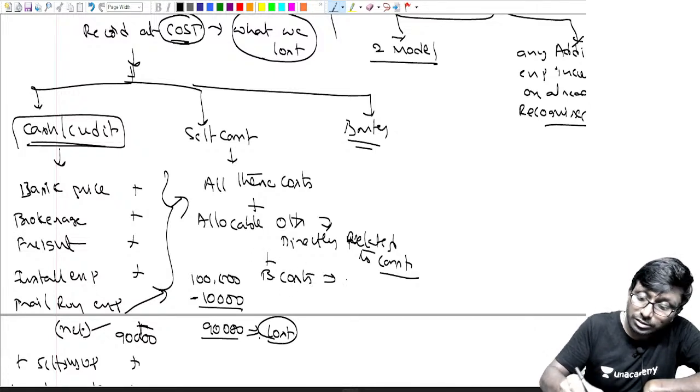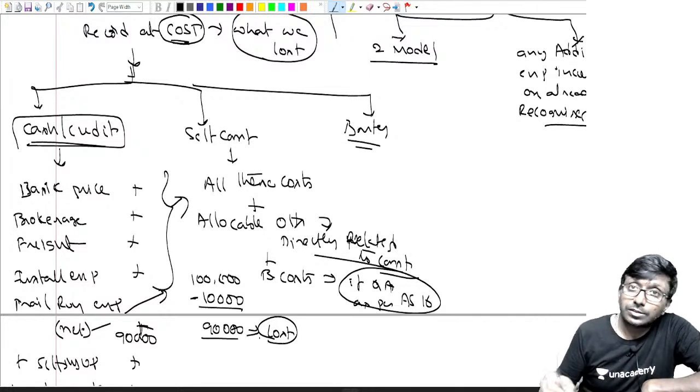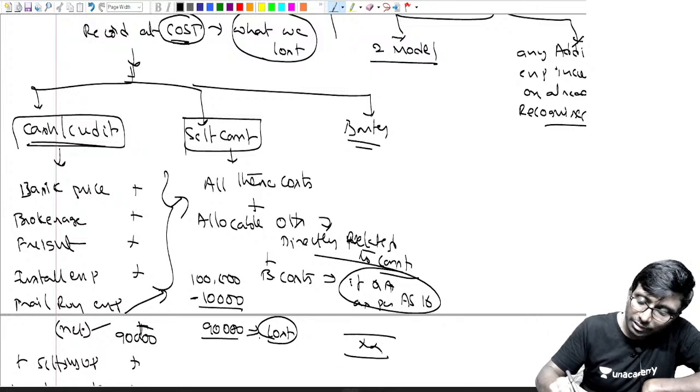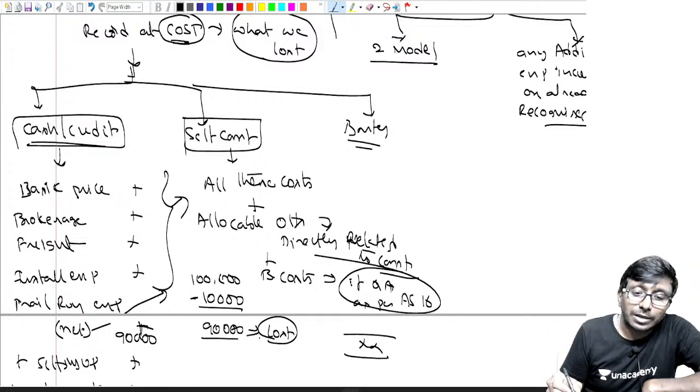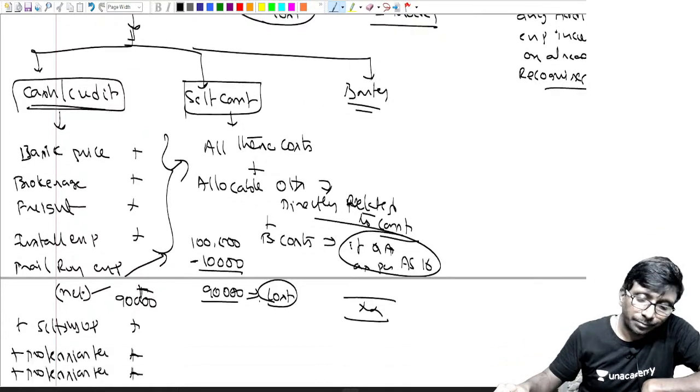Borrowing cost, if it is a qualifying asset as per Accounting Standard 16, then also we will be adding it. All these costs are going to be taken into account to determine the cost with respect to self-construction of an asset. Agreed?